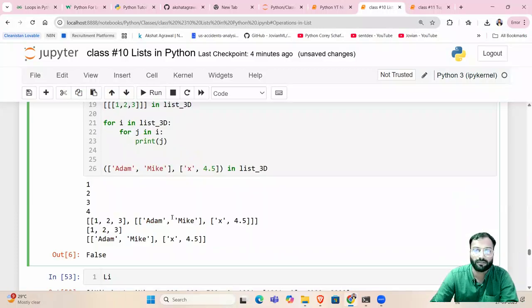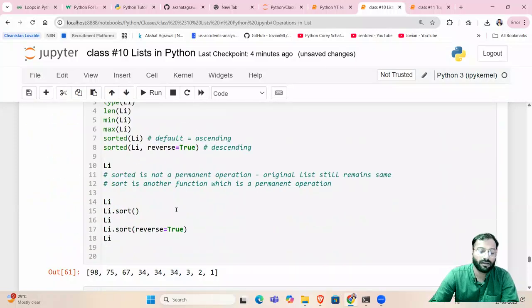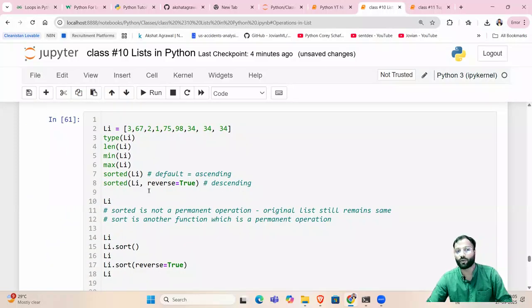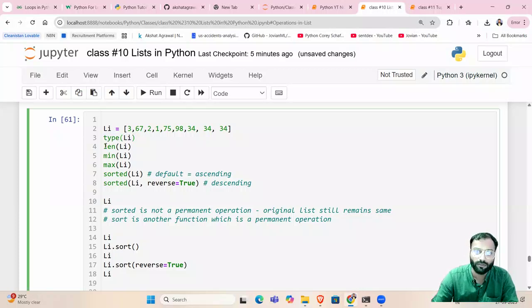So there are some exercises for you to practice. And after that, we have some functions over a list. Okay, now these functions are specific to lists only. Like type is a general function, but length is also a general function for string, tuple, and all. Min is also a general function, it will give you the minimum value of the list, and max the maximum value from the list. Sorted will make the list sorted.